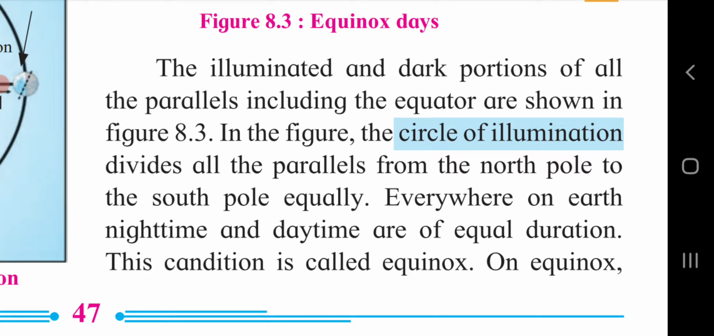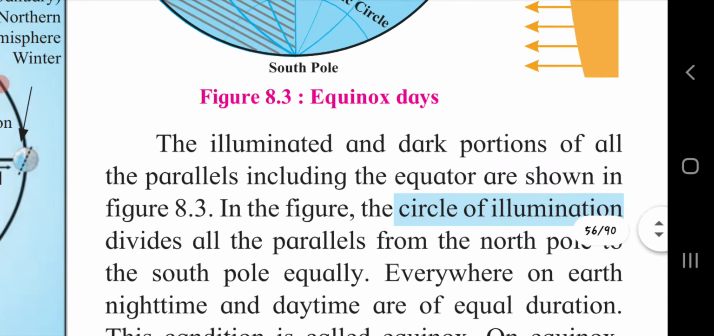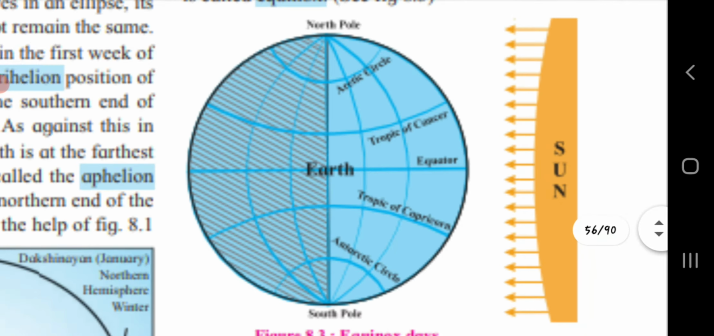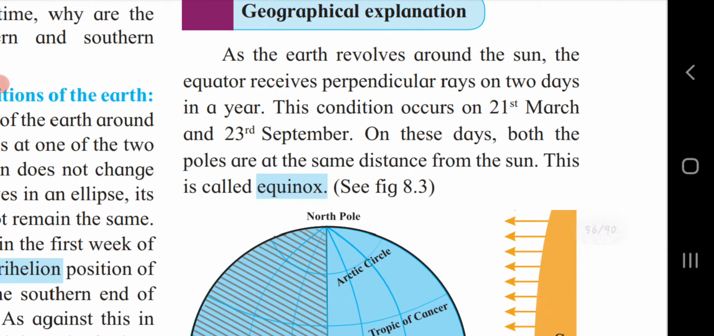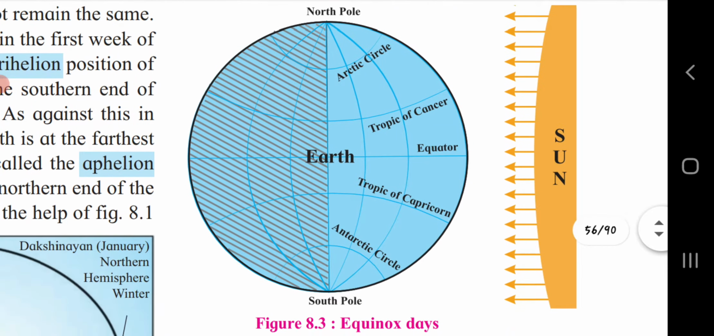In the figure, the circle of illumination divides all the parallels from the north pole to the south pole equally. Everywhere on earth, night time and daytime are of equal duration. Just as I told you, according to the given figure we can come to know that during these 2 days, 23rd September and 21st March, the earth will have 12 hours of night and 12 hours of day.